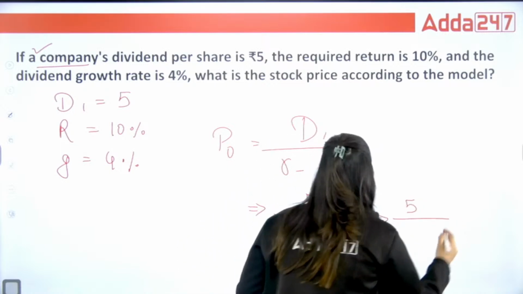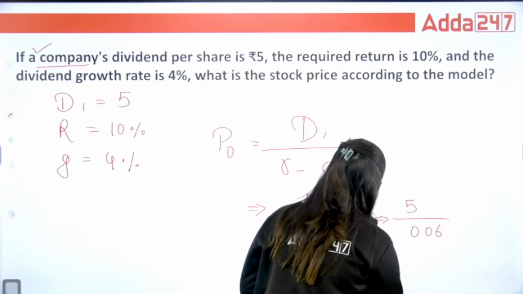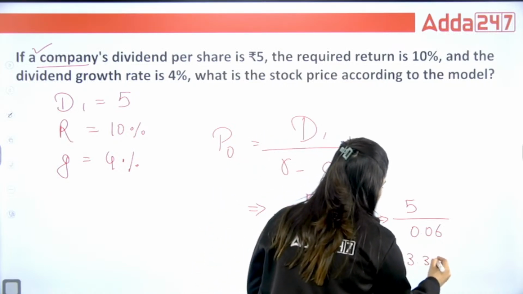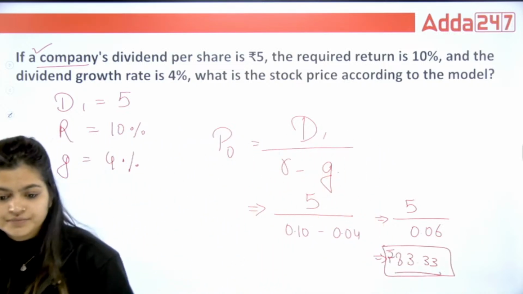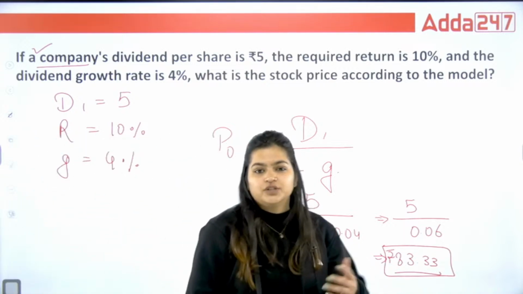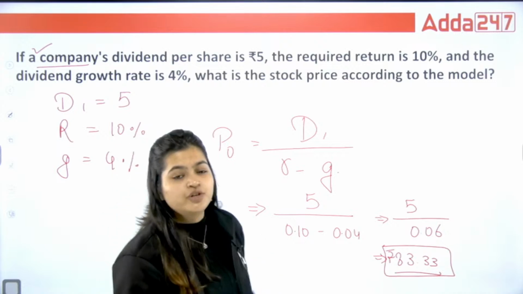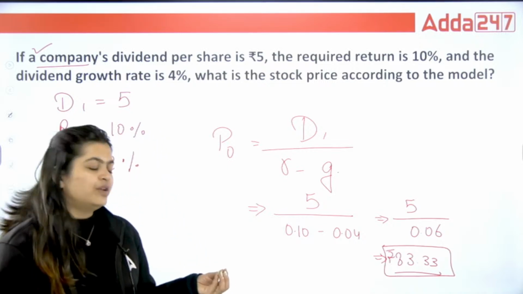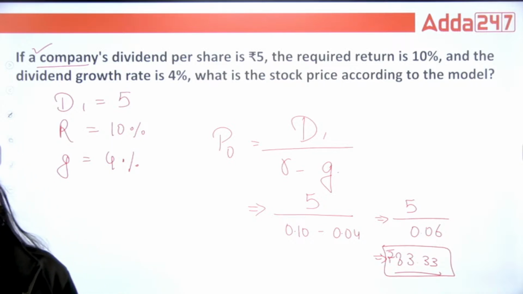So 5 divided by 0.06 gives you 83.33 rupees. This is the true value of the share. As an investor, if the company is asking for 300 or 400, I'm going to reject that offer. But if the company is offering me the same share for 50 or 60 rupees, then for sure I'm going to purchase it, because its true value is 83.33. This is how we need to use the constant growth model.